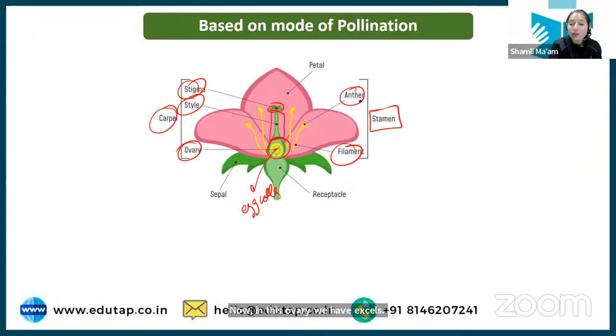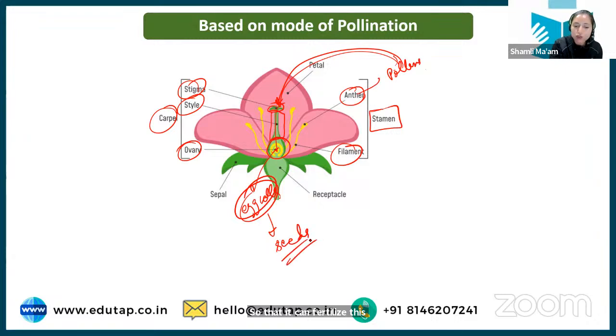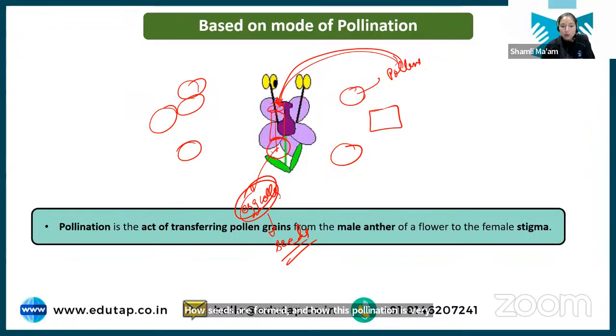egg cells, and from this anther the pollens are formed, and these pollens should be transferred from the male part to the female part, so that they can fertilize the egg cell and form the seeds. Okay, so this is the process of how seeds are formed, and how pollination is very important for our crops. Now let us understand what pollination is again.